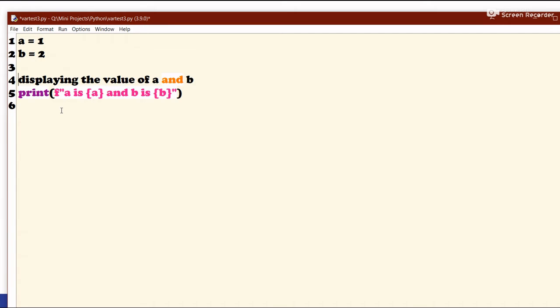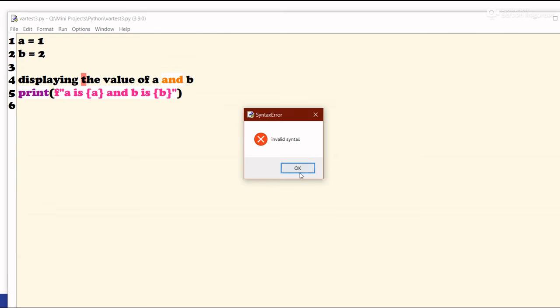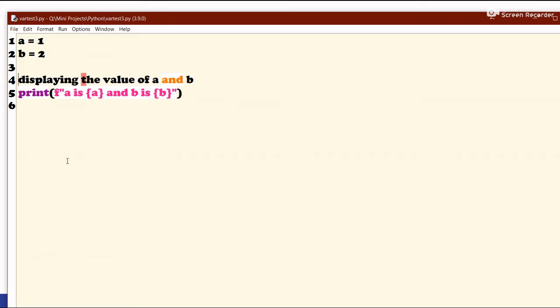Now let's see what happens when I remove this hash symbol. See, we got an invalid syntax error because it's now trying to process this line of code, but it cannot do that because it's invalid code. So if we have to write a comment, we need to use a hash symbol. I would also recommend giving a space after this hash symbol to maintain better readability of the code.